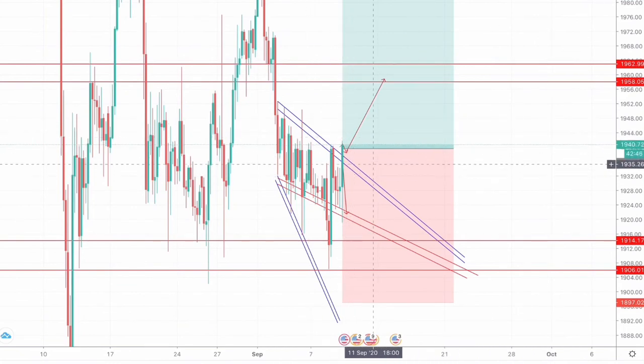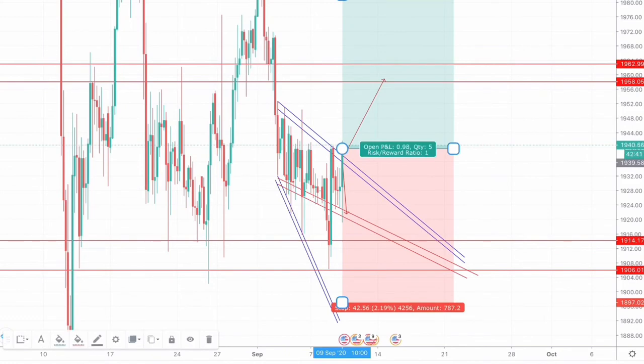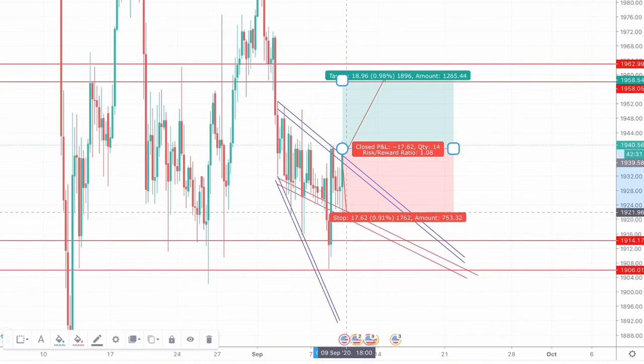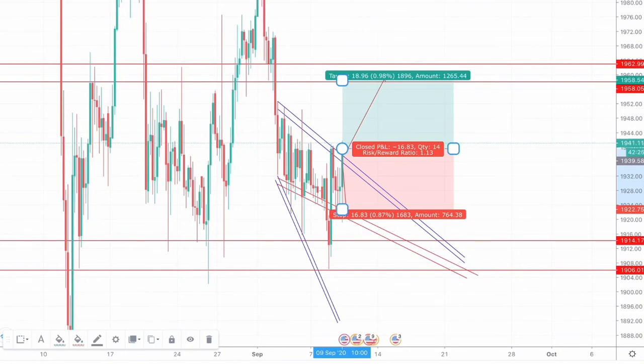On a retest turning into a support, we will go for a long position with our take profit at this particular resistance zone, which is around 1958, with our stop loss placed around 1925 to 1921. This trade will give an extra reward of approximately 1:1.3.